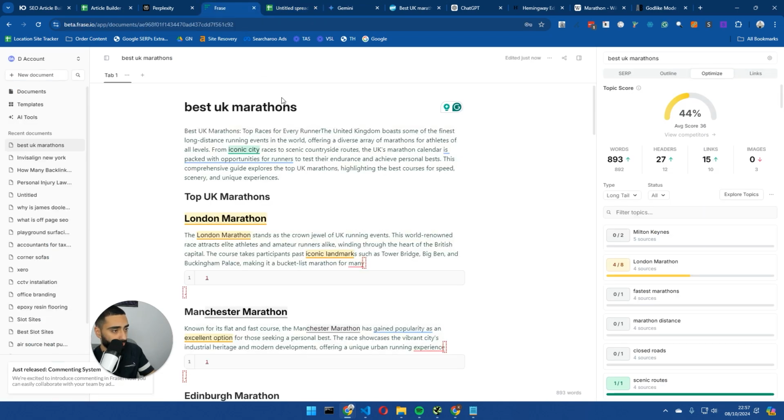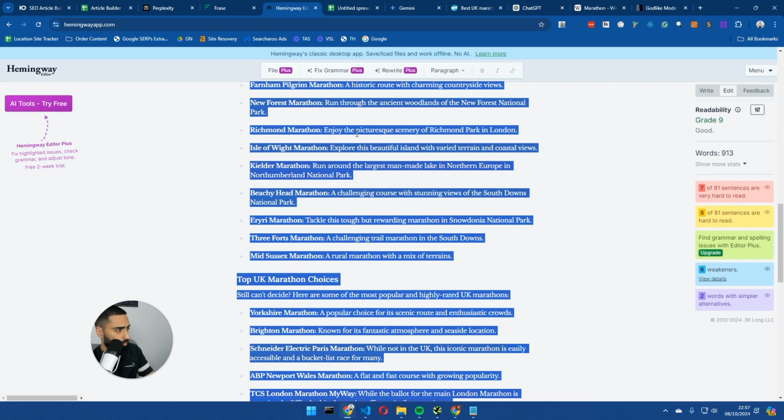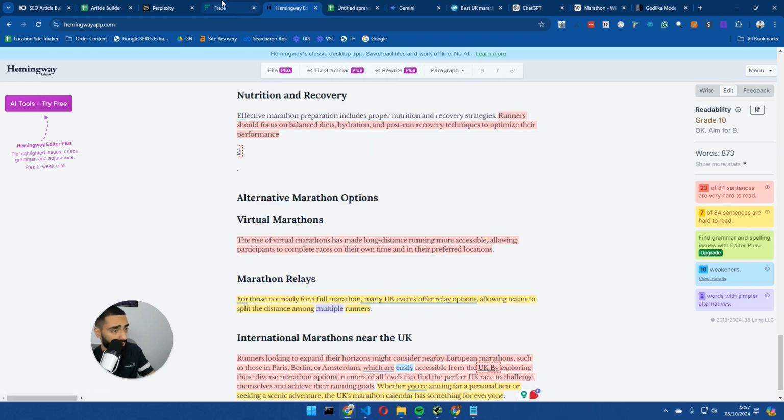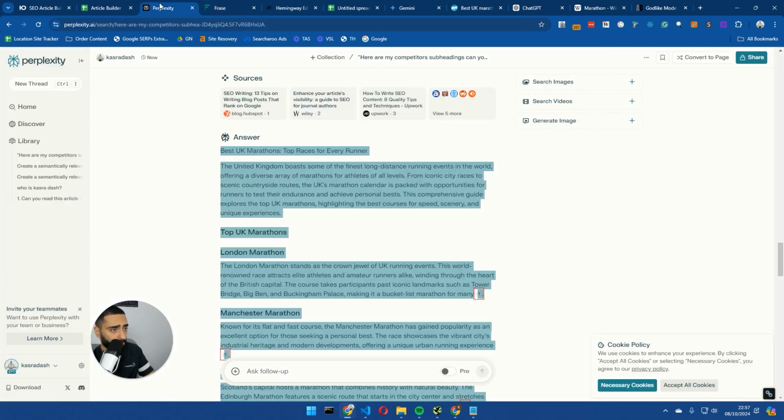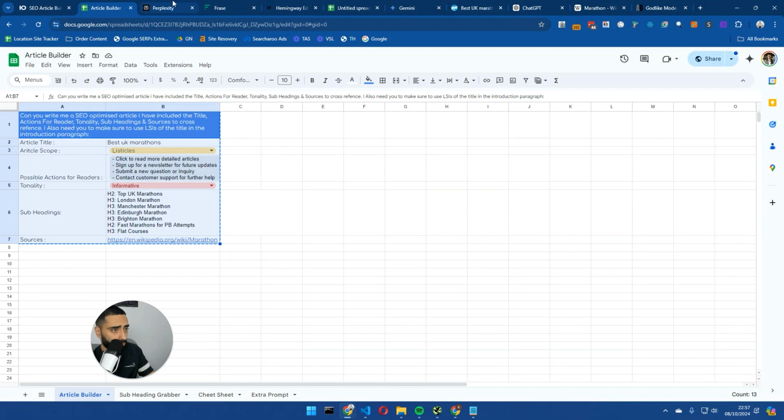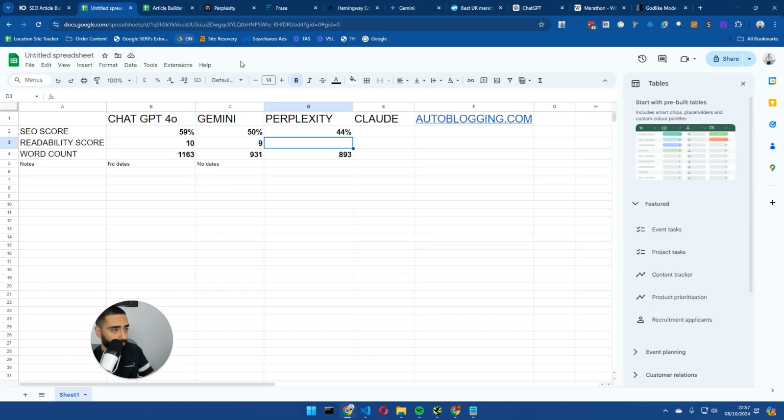And the readability, this will be interesting because this has actually got a little bit of a longer word count. So this is actually grade 10. Okay, grade 10. Where is the sheet? So grade 10. Now let's take a look at Claude.